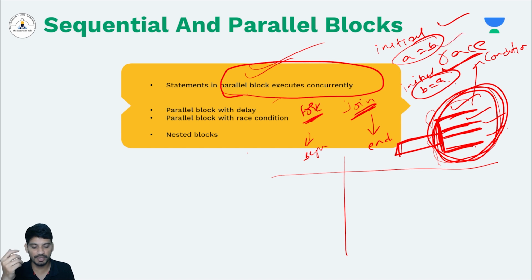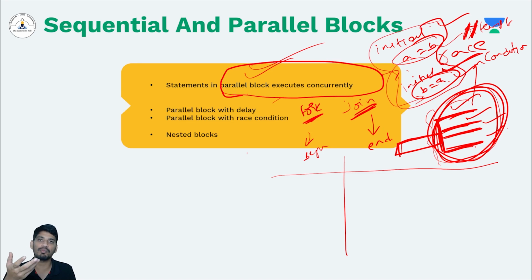We tried to swap, but the swapping is not happening because of the race condition. We have already discussed how to avoid the race condition by using a temporary variable in the case of blocking statements, or you can directly use non-blocking statements, which will eliminate the race condition, because non-blocking statements will read first and then write later.